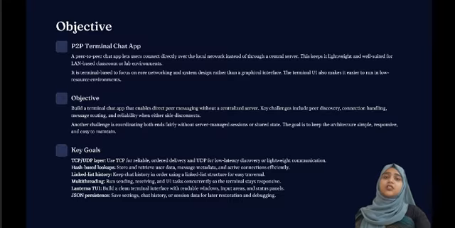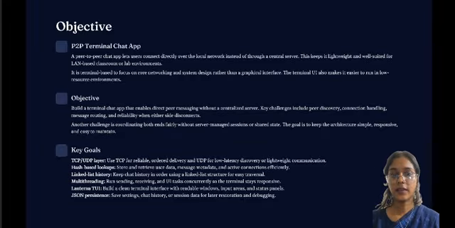The core challenge wasn't just about sending messages, but also about solving key networking problems. Like, how do we find each other without a directory? Or how do we handle multiple concurrent connections? And how do we ensure reliability when a peer disconnects? We focused on keeping the architecture simple, responsive, and easy to maintain through a terminal interface and a modular design. This is Nazia, continuing: to achieve our objective, we set specific technical goals.